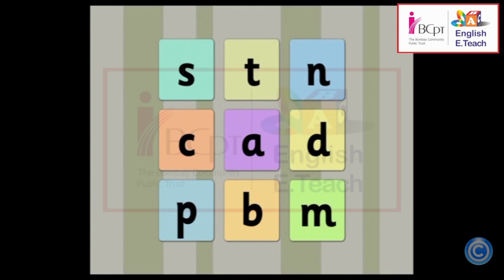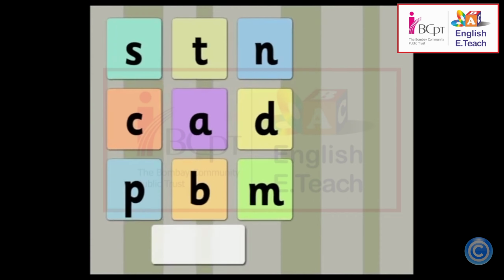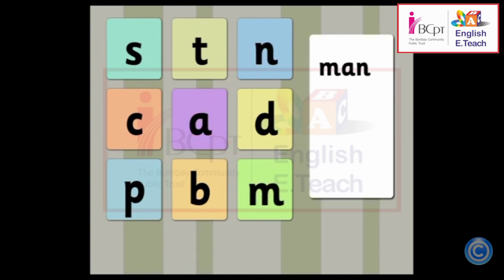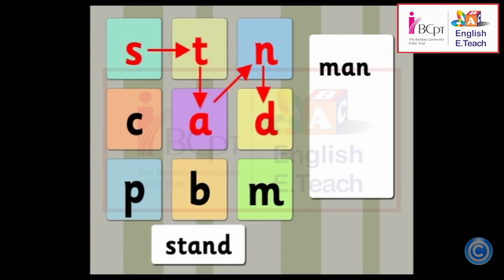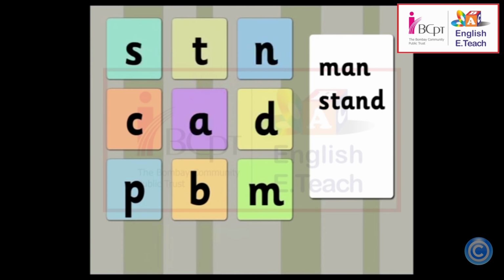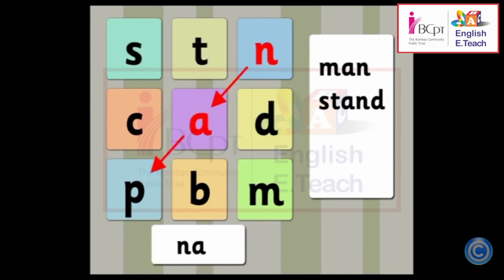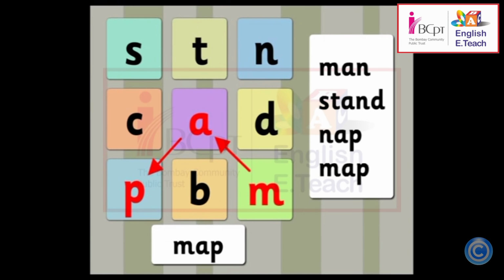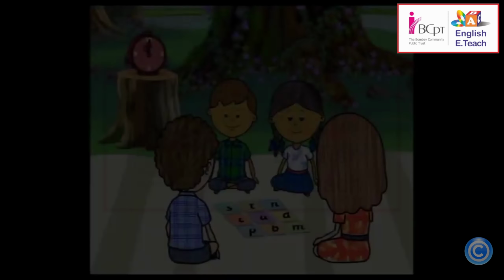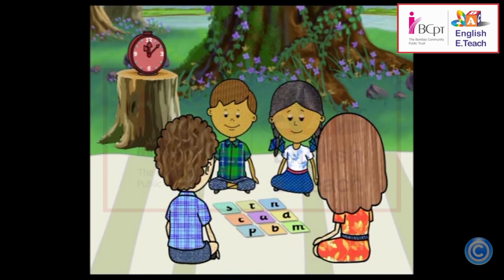That's true, Riya. Here are more words from the table. M-A-N, man. S-T-A-N-D, stand. N-A-P, nap. M-A-P, map. Let's see what the other team is doing.